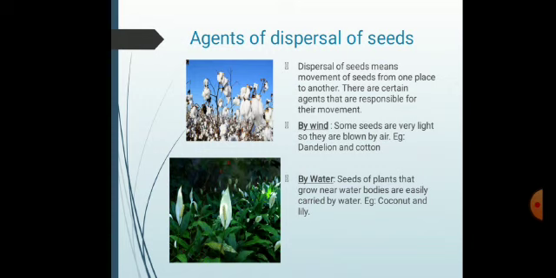Another agent is water. Seeds of plants that grow near water bodies are easily carried by water. For example, coconut and lily.